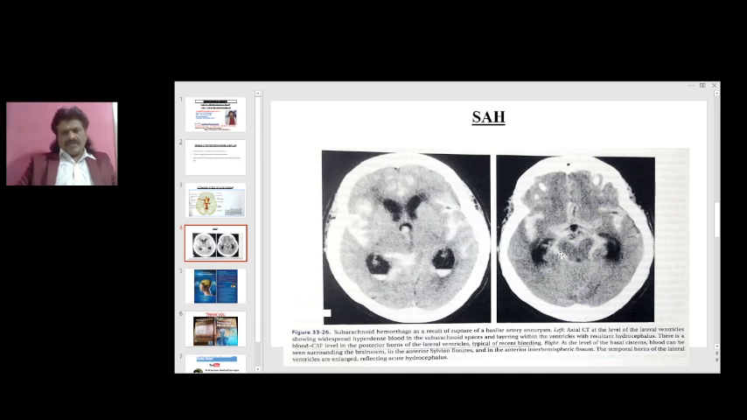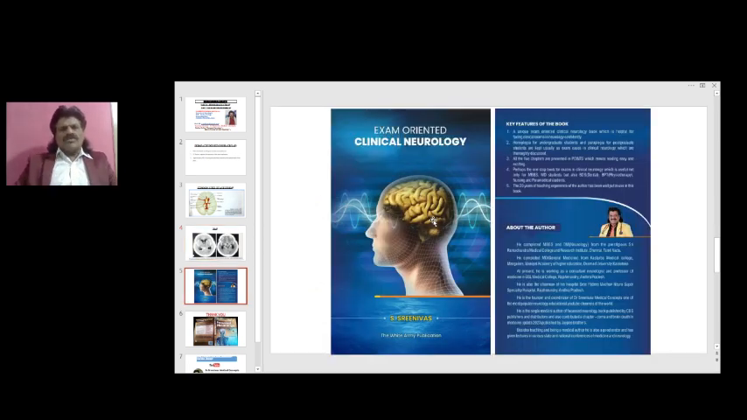reflecting the hydrocephalus. This is the perimesencephalic cistern. The blood has gone into the perimesencephalic cistern. You can see it in the Sylvian fissure, in the anterior interhemispheric fissure, and here you can see the blood mixed with the CSF. Because of the obstruction of the CSF pathways due to blood, it has resulted in hydrocephalus, that is, enlargement of the ventricles. So these are the wonderful concepts of subarachnoid hemorrhage.